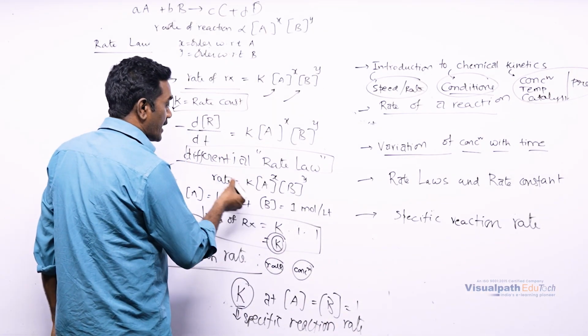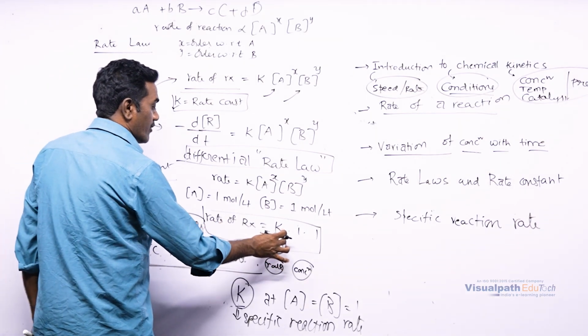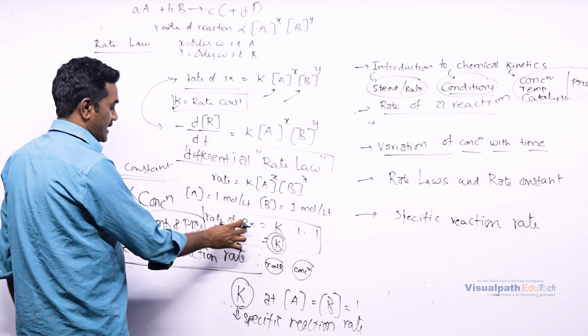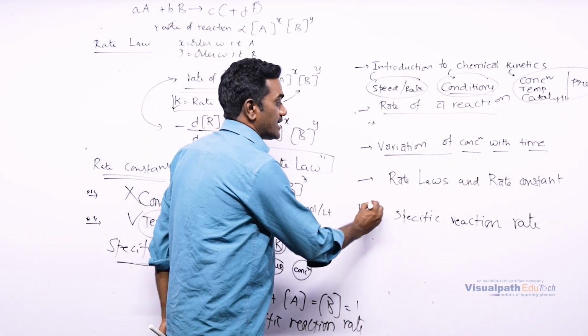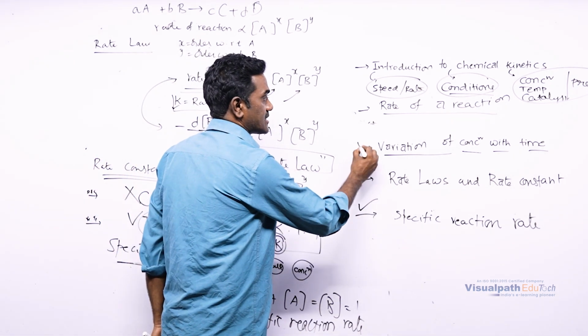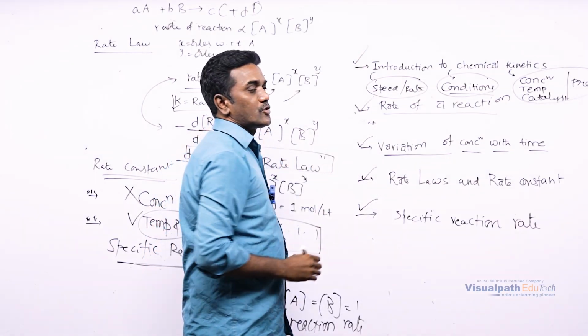At that time the rate will be equal to the rate constant. When the rate constant is exactly equal to the rate of reaction, it is called the specific reaction rate. So, we have finished the rate law, variation of concentration with time, rate of reaction, and the introduction to chemical kinetics.